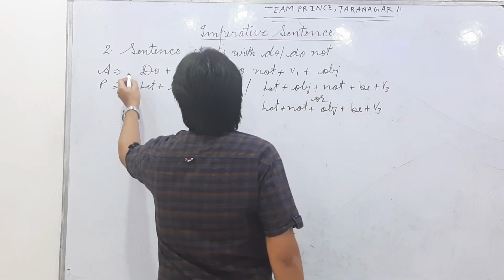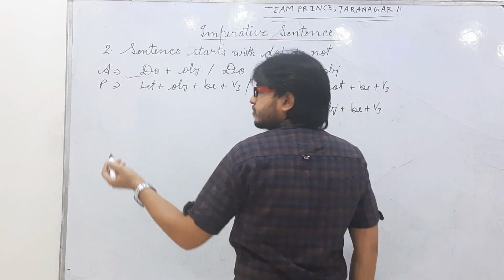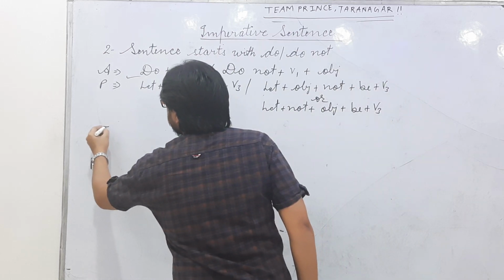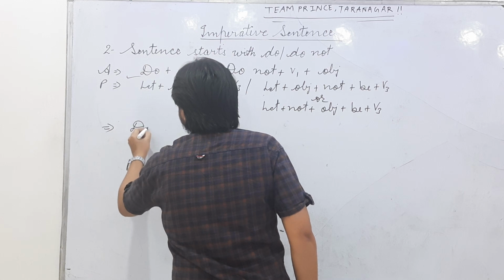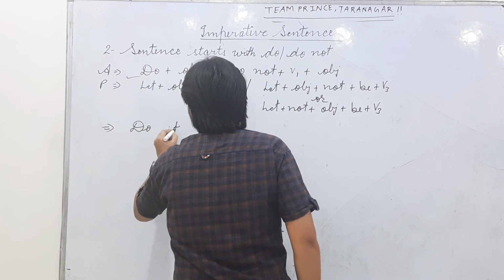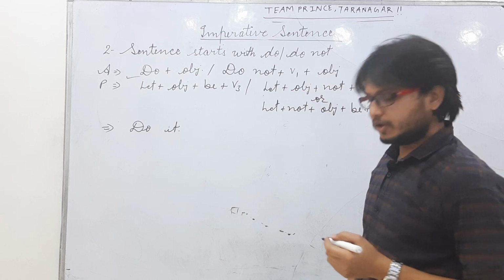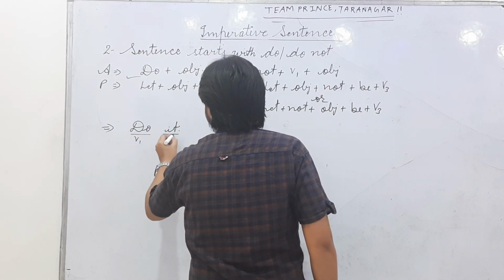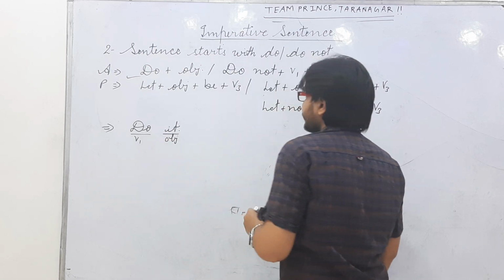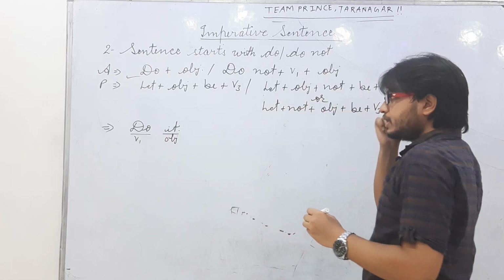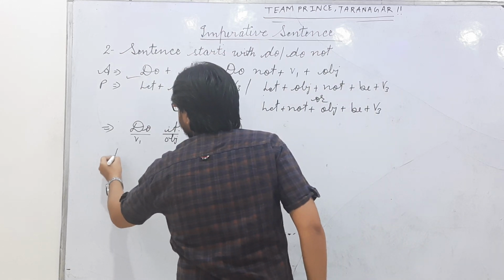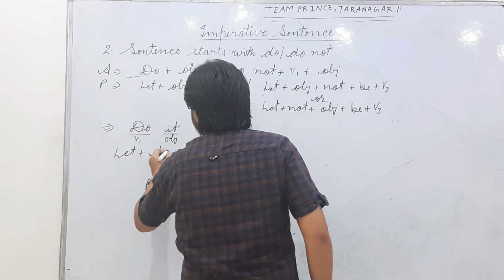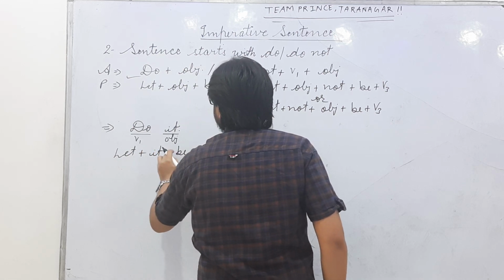Let's see an example. At first we will see do plus object. So we select a very small example, like number first, do it. You can see verb first, object. When we change it into passive, what should the answer be?